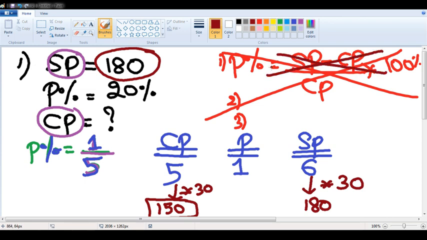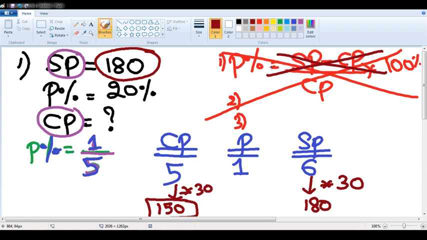We are not interested in using any formula which is not actually required for a problem. Cost price is 150 because 20% profit is 1 by 5. That means the denominator is cost price. Cost price is 5 rupees, profit is 1 rupee. So selling price should be 6 rupees. But according to the question, it is 180 rupees. 6 should become 180, multiply by 30. 5 also multiply by 30. 5 into 30 is how much?